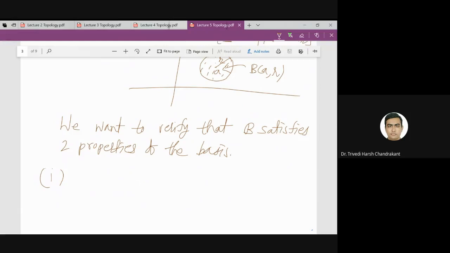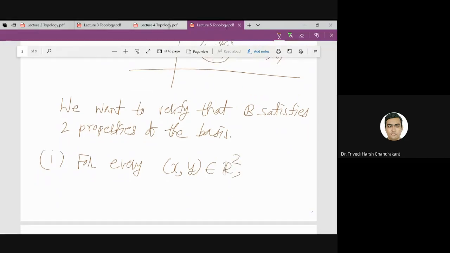So it is clear because for every point I take, X comma Y in R2, take the ball around the point XY with radius, let us say 1.